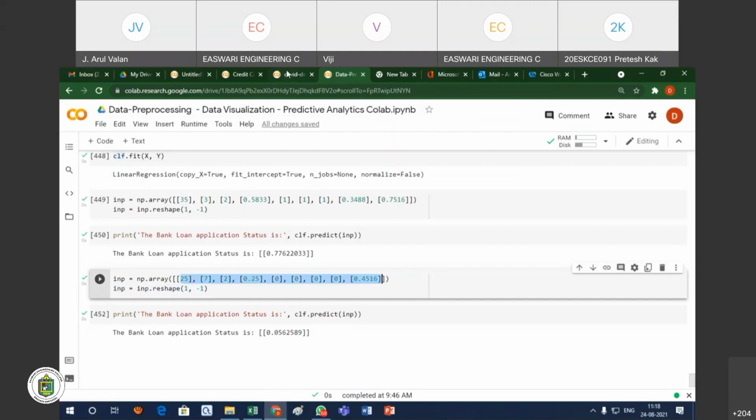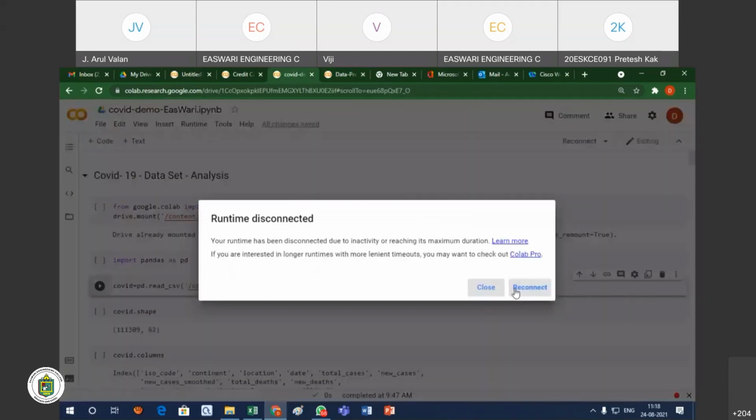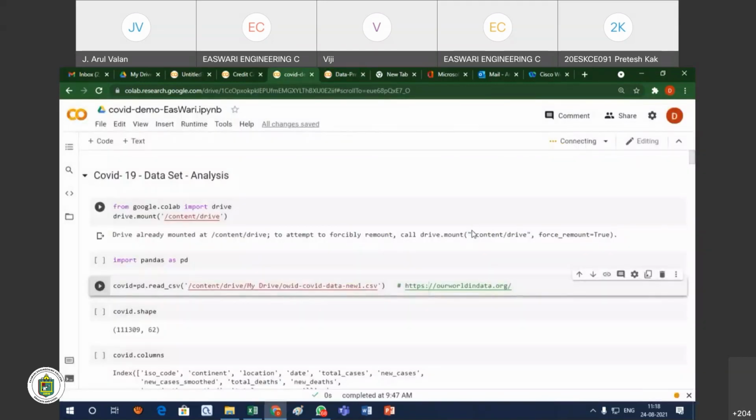I will show one more small demo. Nowadays you see COVID. A lot of research and a lot of projects are going on against COVID. Similarly, many data sets are also available.